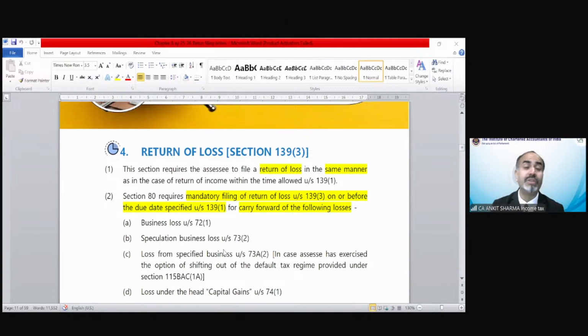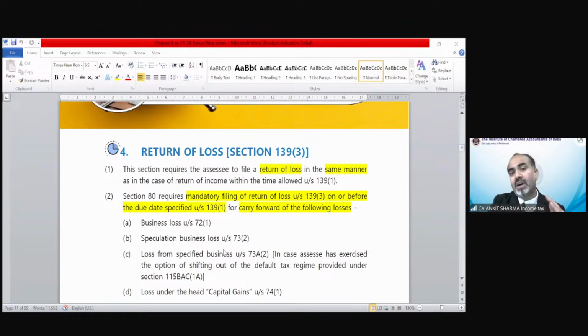And as I told you, section 80 talks about it under set off and carry forward provisions. It specifically says that if you want to carry forward some specific losses, except losses under income from house property, then you have to file an income tax return, that we can say return of loss, as per the due date specified under section 139(1).